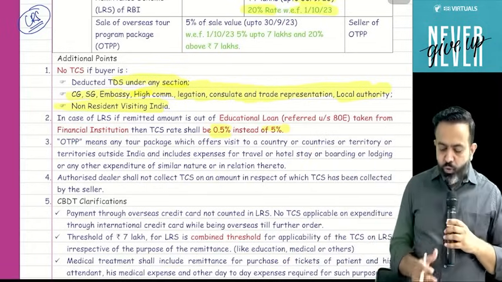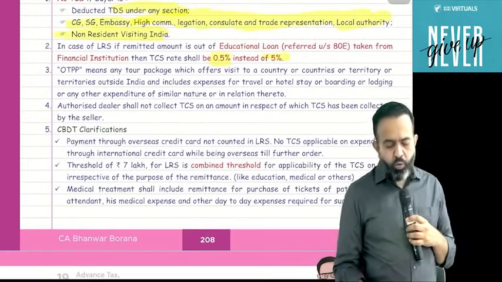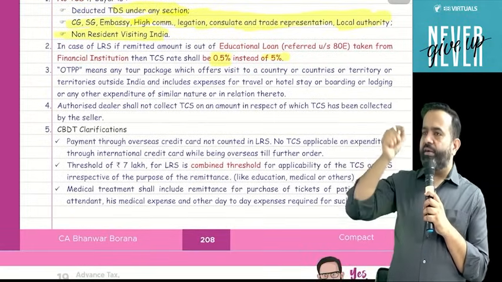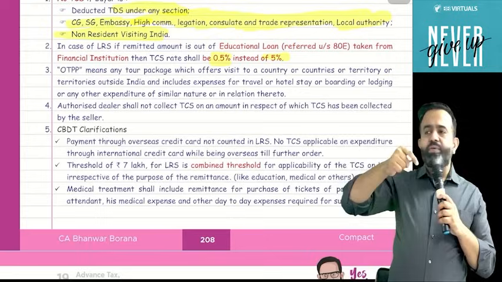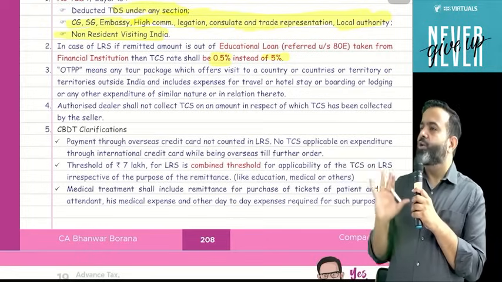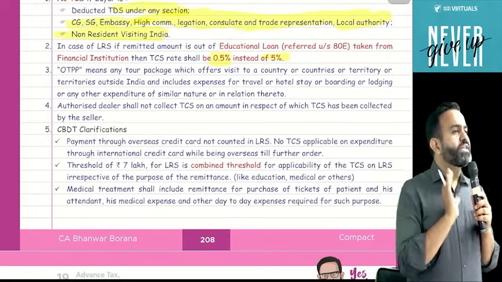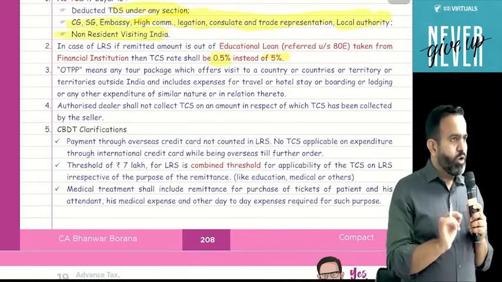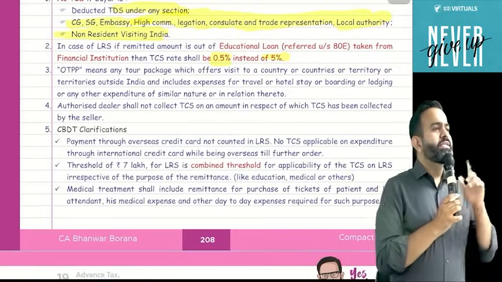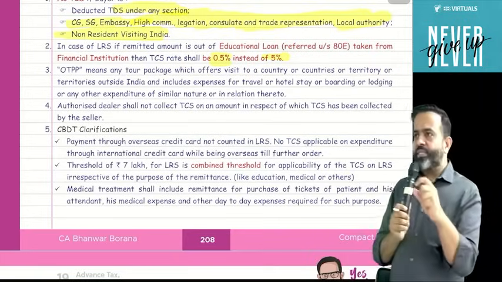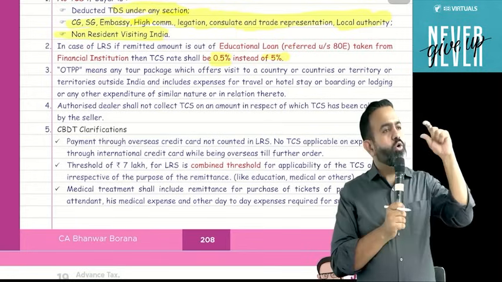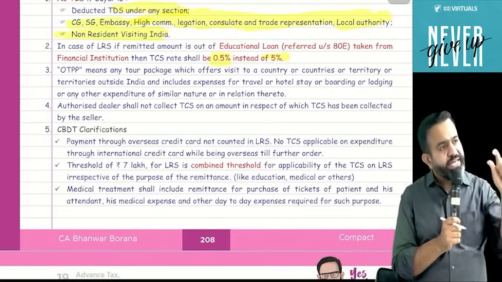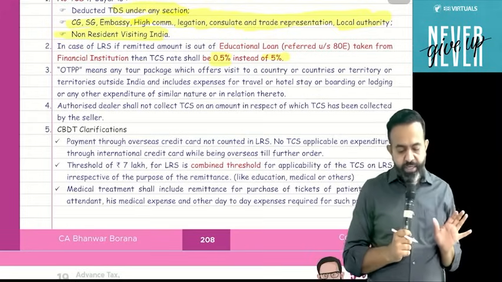One more point, guys, OTPP. What is the meaning of OTPP? OTPP means when you purchase any package that includes your traveling, your hotel, as well as other expenses. Only that will be covered in the OTPP. Suppose you only purchase a flight ticket or only book a hotel, then TCS is not applicable. Only when there is a package is TCS applicable under this section.